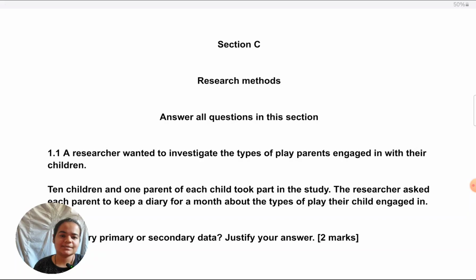In today's class, I'm solving May June 2024 Research Methods Paper 2 for AQA Section C. This lesson is from the AQA UK curriculum, that is the paper I'm referring to, but it is equally helpful to students who are doing the Oxford AQA curriculum because questions, topics for research methods are the same across both curricula. So definitely both students can benefit from this video.